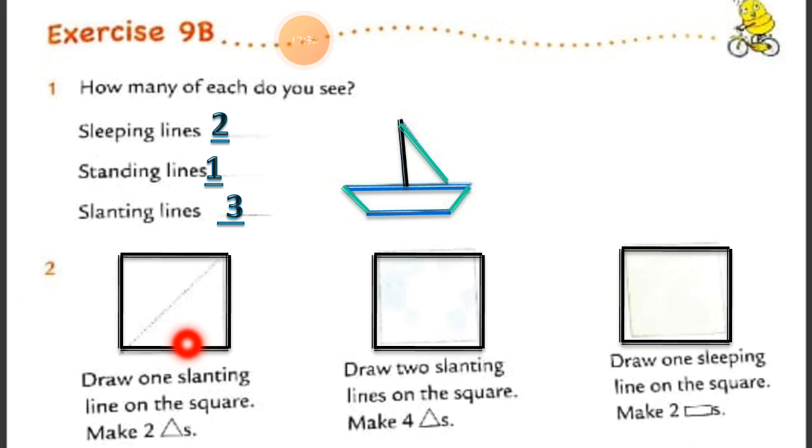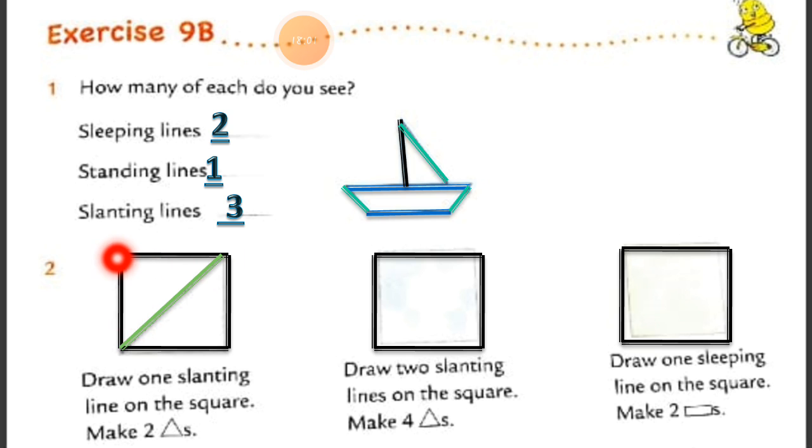Now question number 2. We have to read the heading that says draw 1 slanting line on the square. In this square we have to draw 1 slanting line to make 2 triangles. We have to make 2 triangles from this 1 square. But how? See this, I just put 1 slanting line in the middle of the square. So the square will convert into 2 triangles.